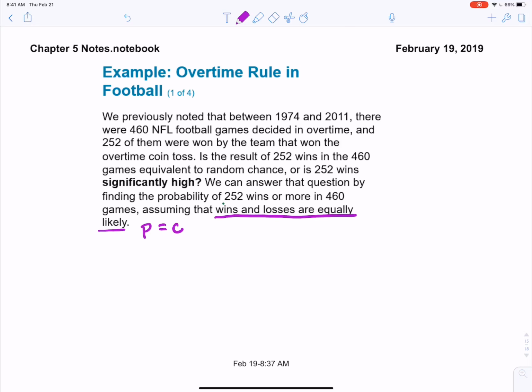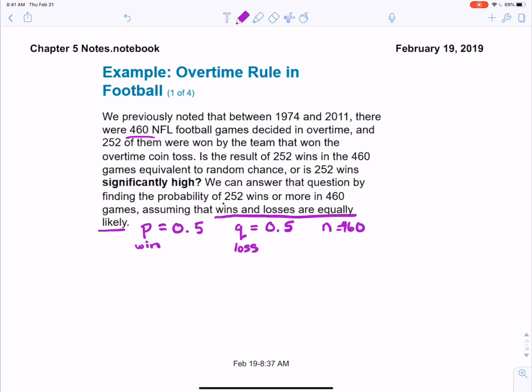That means our P, our probability of success, which we'll call a win, was 0.5, and the probability of a loss, our failure, is exactly the same thing. Now we're looking at 460 NFL football games. That means our N equals 460.